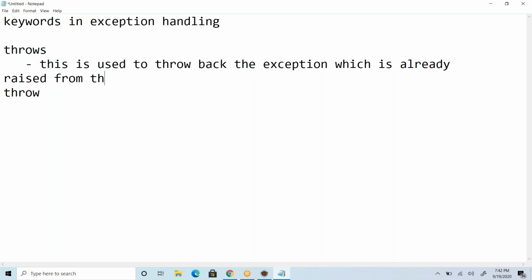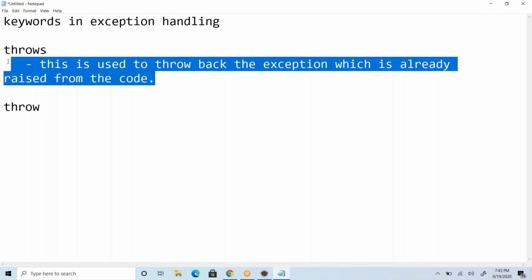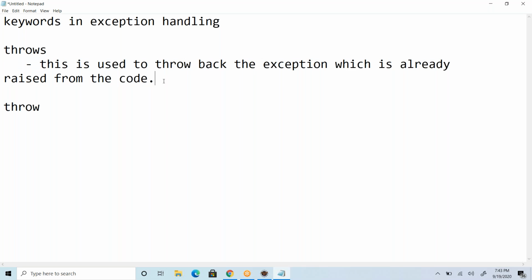From the code, we are not going to create the exception explicitly, not the custom exception. The exception rises because of our code due to some logical things. If we don't want to handle that exception using the try catch blocks, then we'll have to use this throws keyword at method level.